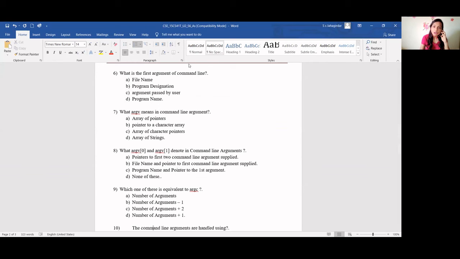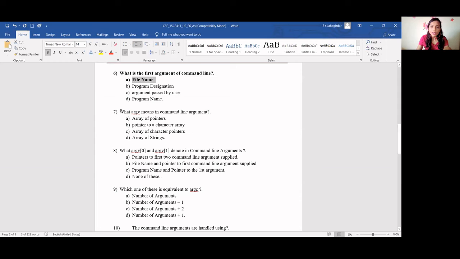Then which is the first argument of command line? Which will be the first argument? 0, ma'am. File name. Okay, 0 is the index. But first will be the file name, then the parameters will start.